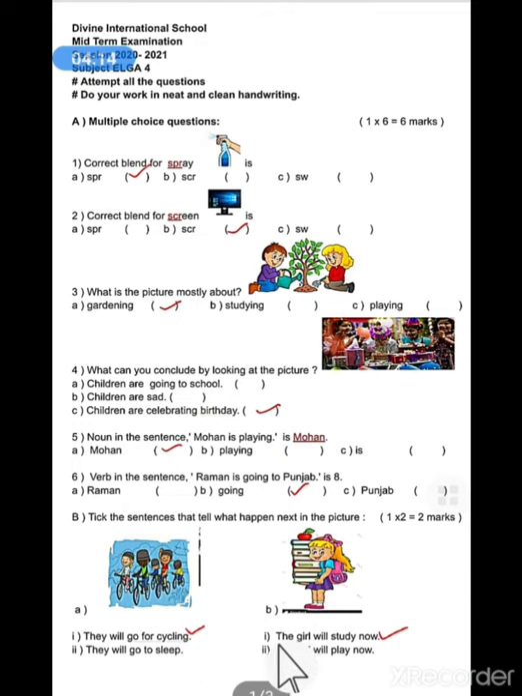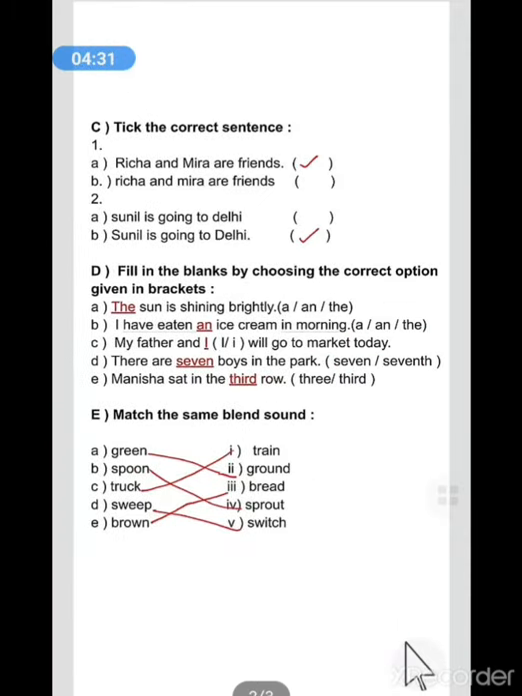Next is the girl will study now or the girl will play now. Here a girl has books in her hands. So we can see that in the next step the girl will start studying now. So we will take the girl will study now. Let's move towards the next question.